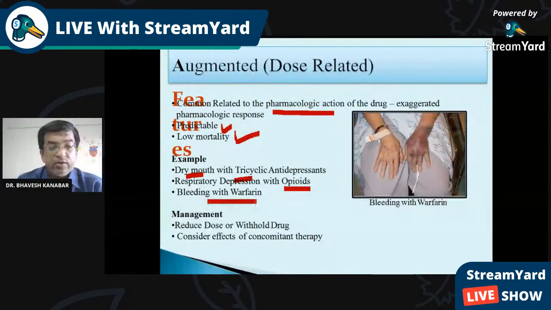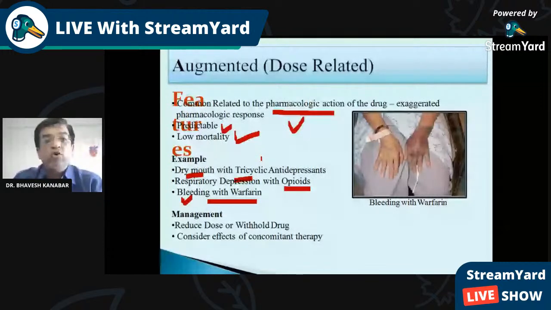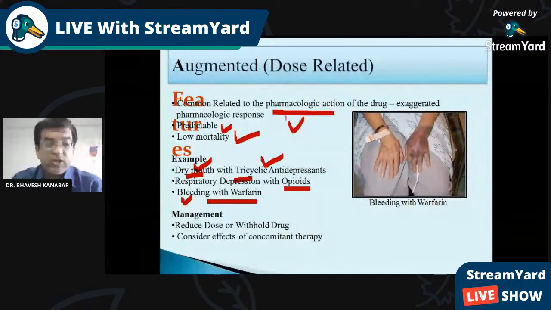Bleeding because of warfarin. Warfarin is an anticoagulant, and because of that action there can be bleeding. So it is because of the pharmacological action. It is predictable. Tricyclic antidepressants (TCA) may lead to anticholinergic action, and because of that there is dry mouth. So that is dose related. Opioids may lead to respiratory depression, because opioids act on the respiratory system and depress it. I think you have understood this. Management of this type of reaction: reduce the dose or withdraw the drug if possible.